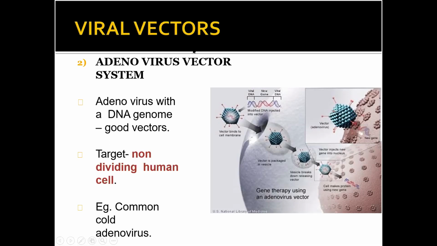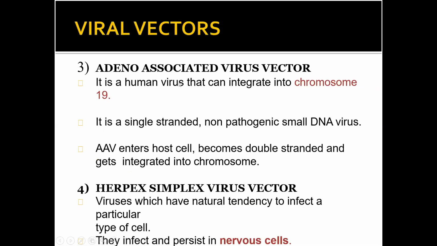Okay. So the next one is the adeno-associated virus vector. It is a human virus that integrates into chromosome 19, a non-pathogenic small DNA virus, and AAV enters the host cell, becomes double-stranded and gets integrated. Now the next one is the herpes simplex virus. Here what is happening, they infect and persist in nervous cells. Viruses have a natural tendency to infect a particular type of cells. So the virus is capable of infecting and curing the particular disease.